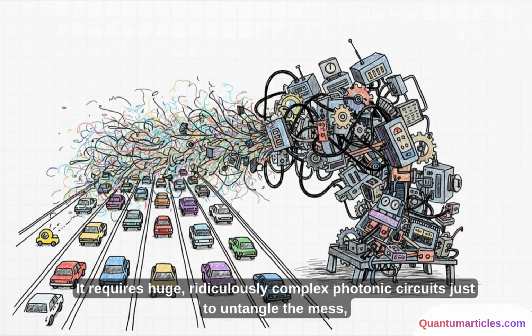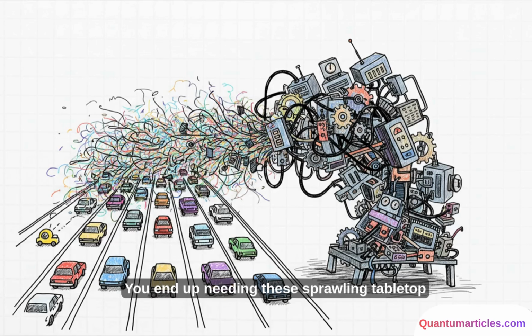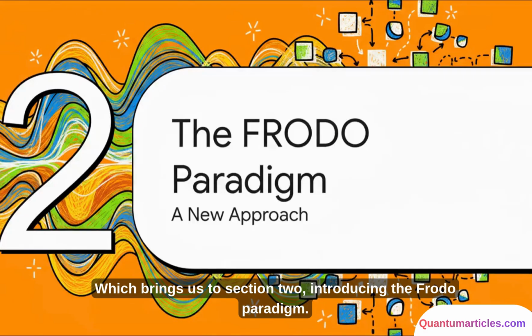And fixing that? It requires huge, ridiculously complex photonic circuits just to untangle the mess, which completely ruins the elegance of using frequencies in the first place. You end up needing these sprawling tabletop setups just to fix the mess you made by switching lanes. Which brings us to Section 2, introducing the FRODO paradigm.